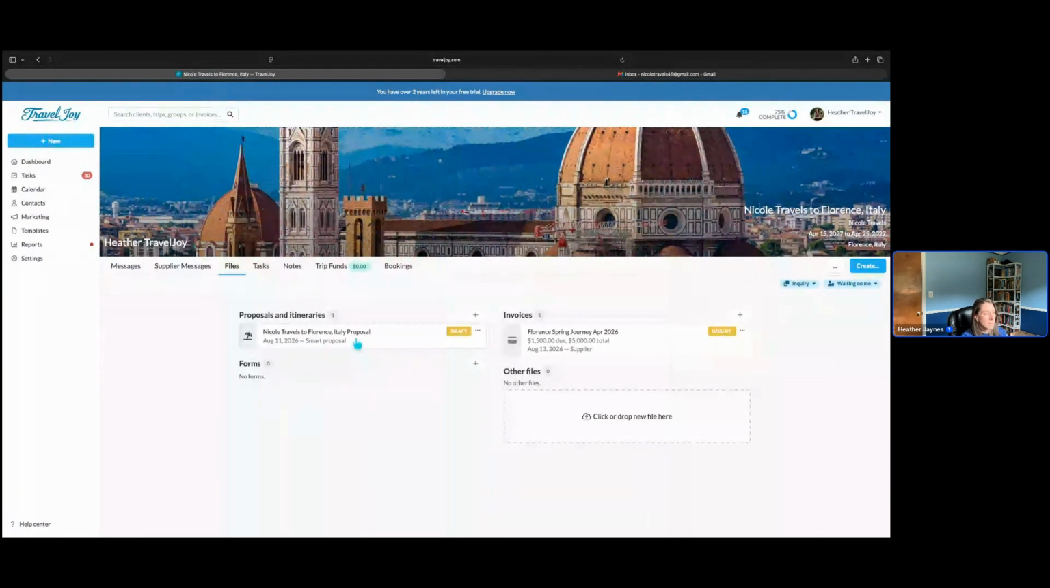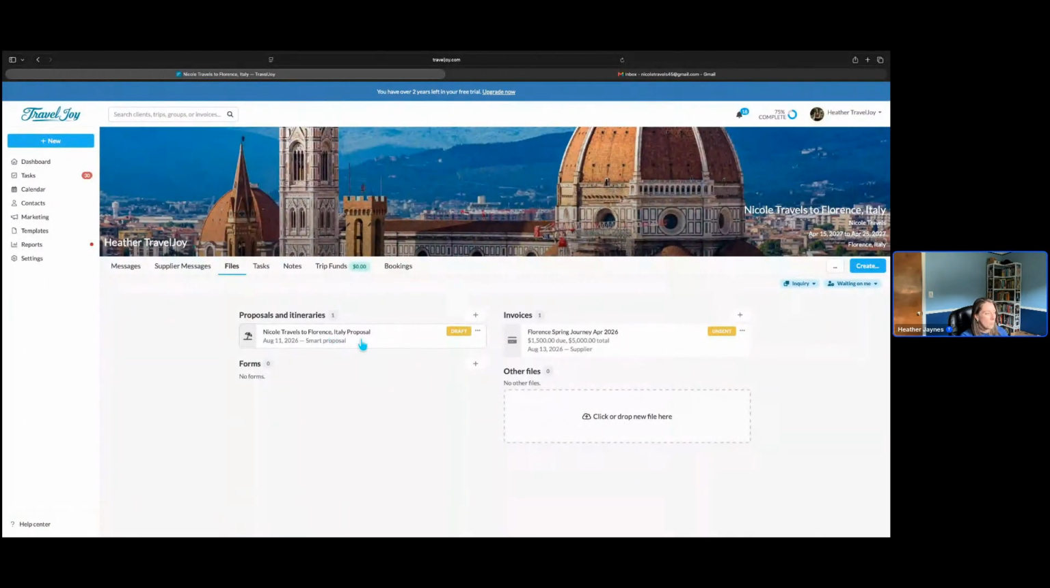Because it's coming over as a SMART proposal, that means when you send it to the client, it's still going to ask for their approval. If it came over as an itinerary, or when you create an itinerary, it doesn't ask for an approval from the client. So you're still able to use the magic email tool to forward over any documents that you have from a supplier if you want to quote that to the client or propose it to them.